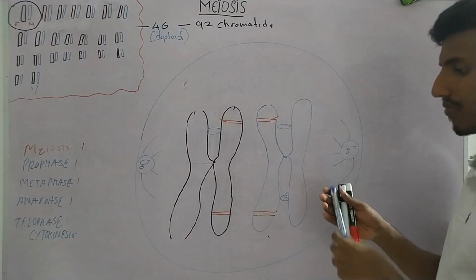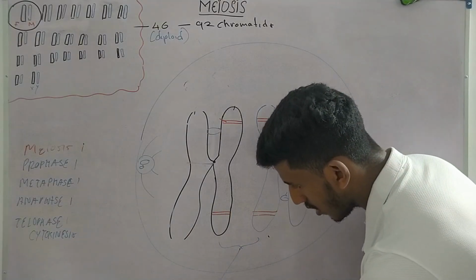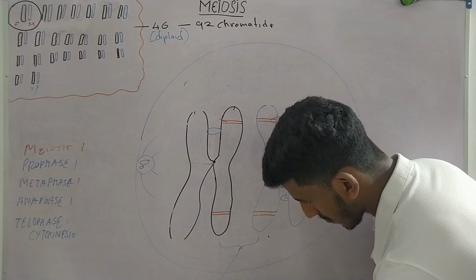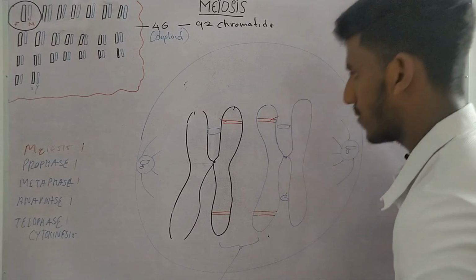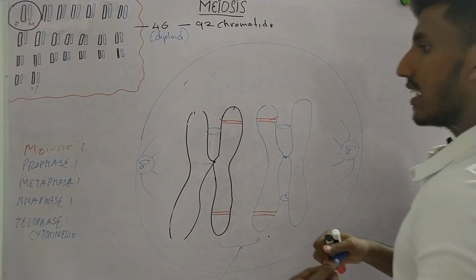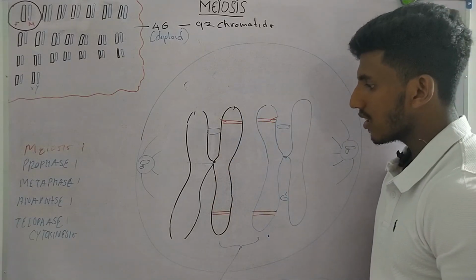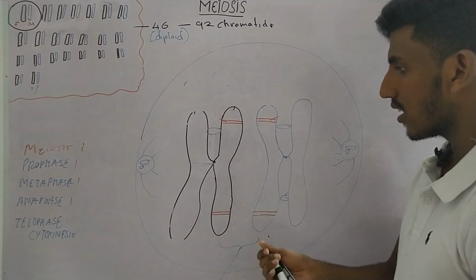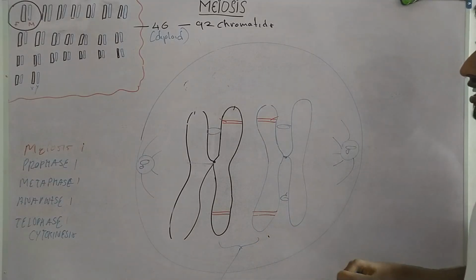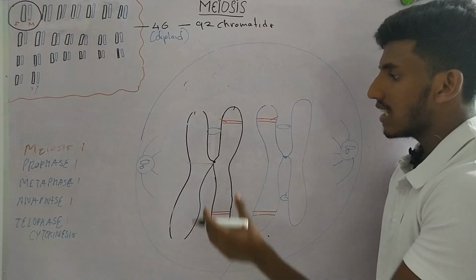So we call these two non-sister chromatids. Now something fascinating occurs between the two non-sister chromatids, and before that something else occurs, that is the formation of the synaptonemal complex. The synaptonemal complex is like a glue.